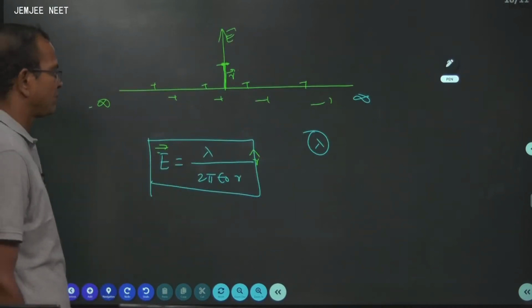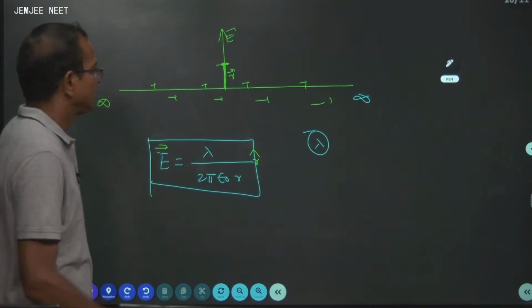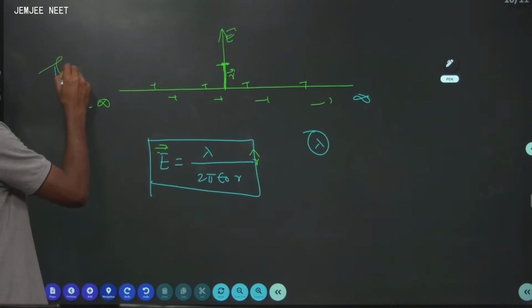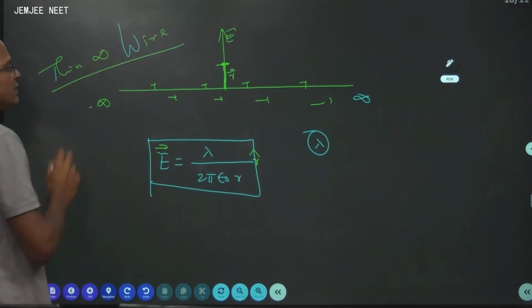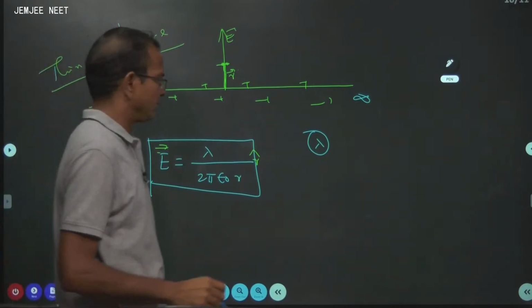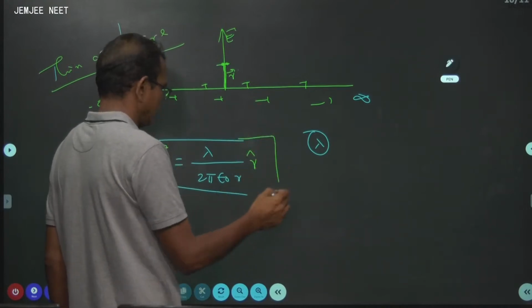Yes, the first application is this thin infinite wire.